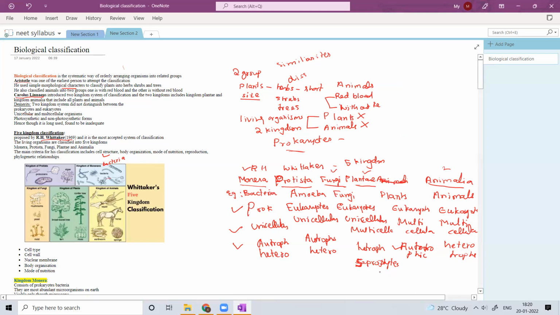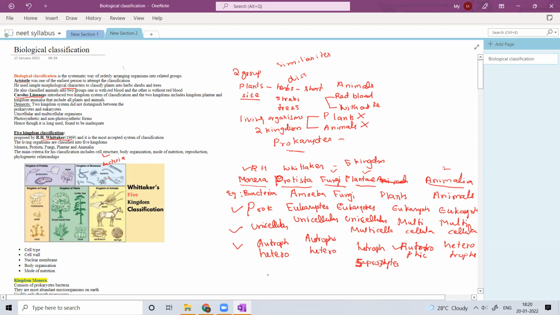Okay, it degrades the dead and decaying material, and hence by it will be getting its nutrition. So that is called a saprophyte. And also under plants, you can only have photosynthetic autotrophs, and under Animalia, all these are heterotrophs. So what about the cell wall? Okay, the other factor we need to understand is the cell wall.